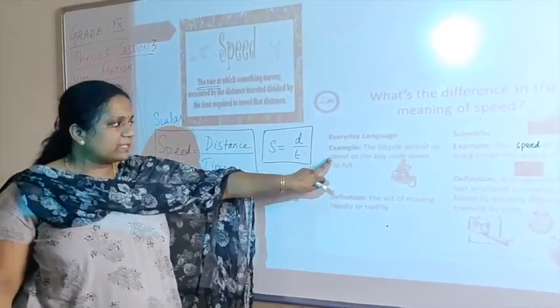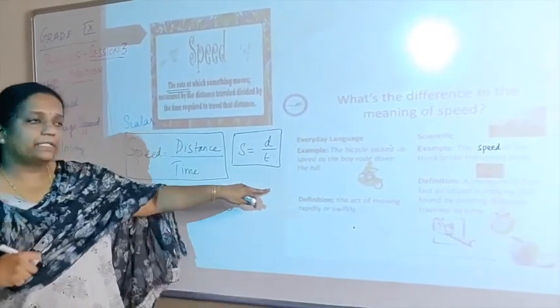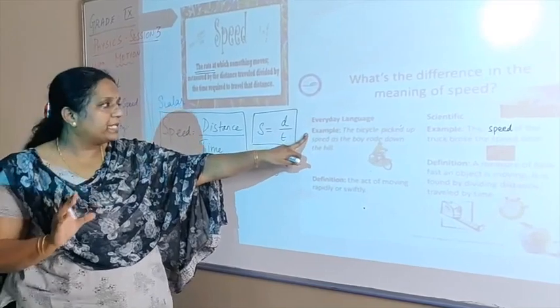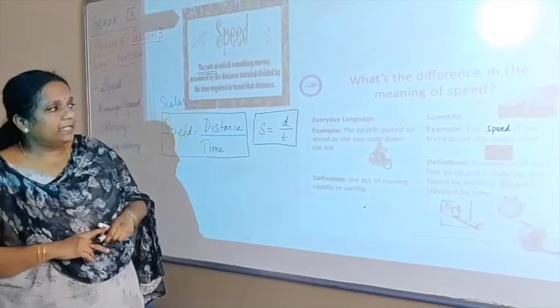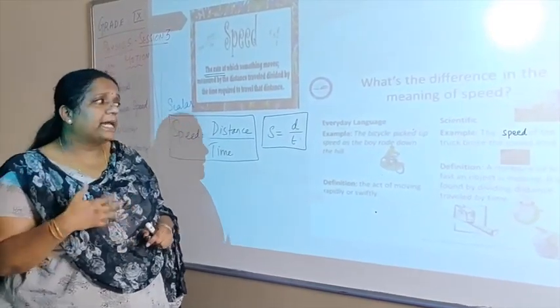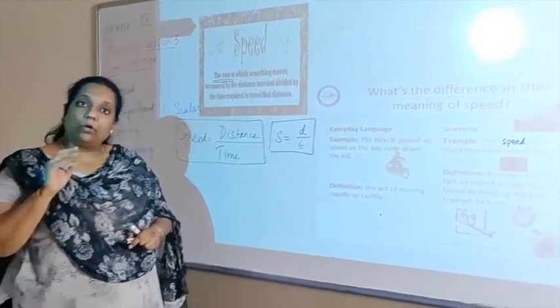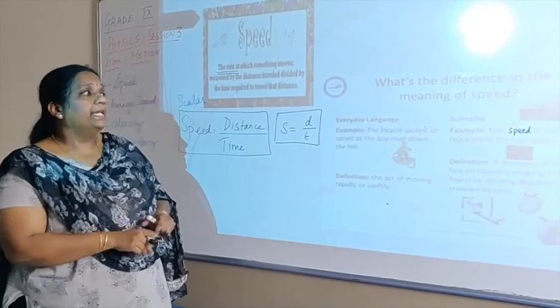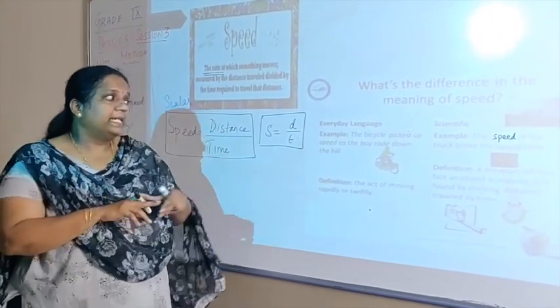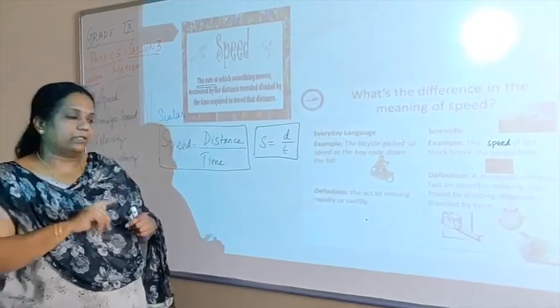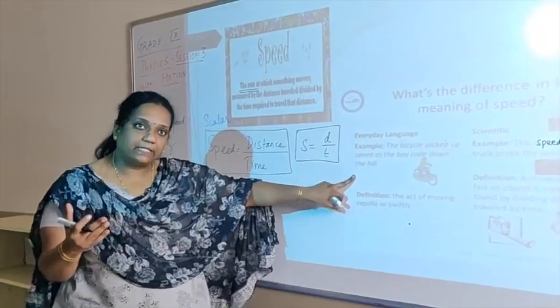Now, this is a small example of the term that we use in our everyday language and what it scientifically means. For example, when we say the bicycle picked up speed as the boy rode down the hill, what do we mean to say scientifically? It means that he was covering more distance in the same time. So his speed has increased.